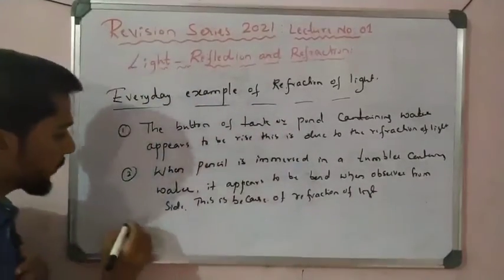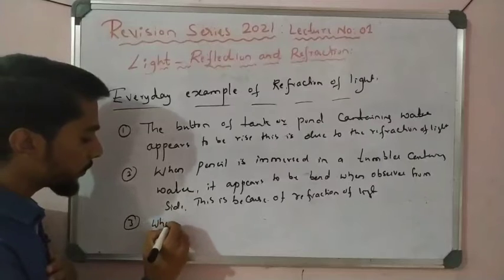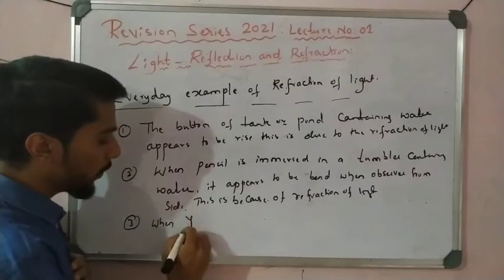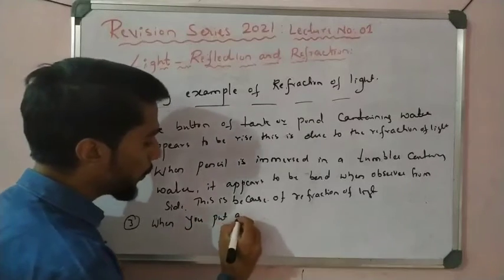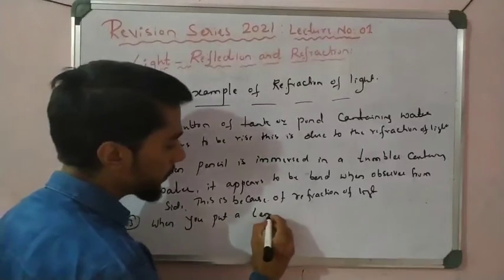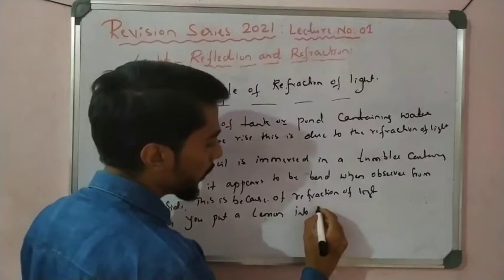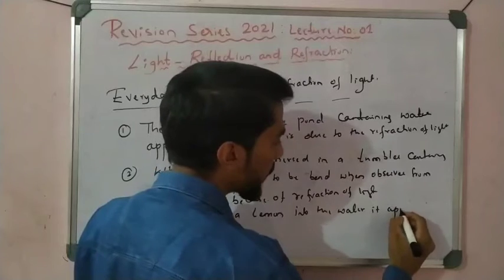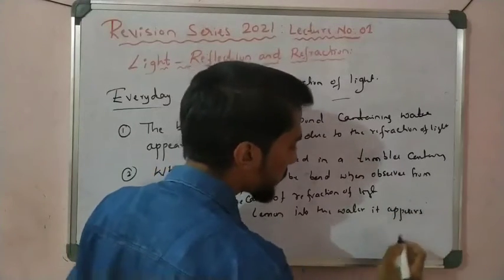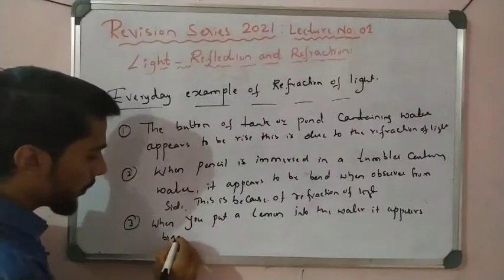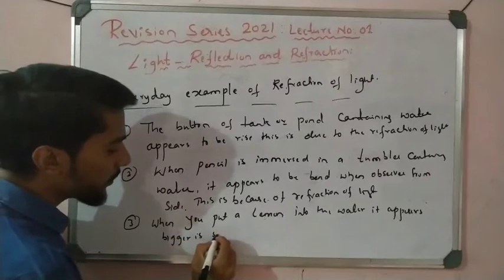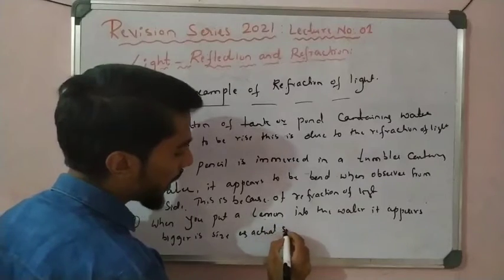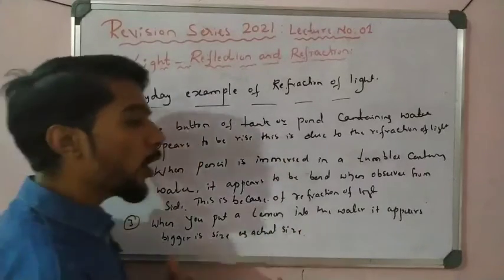Now the third example: when you put a lemon into water, it appears bigger than its actual size when we observe it from the side.